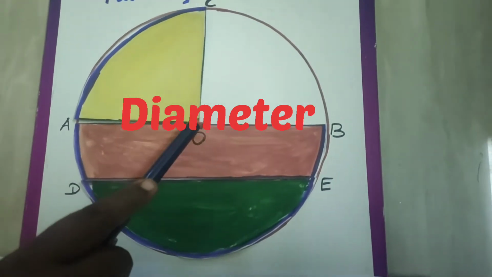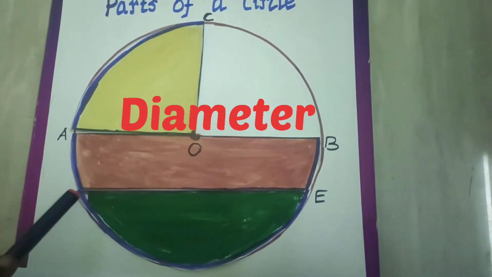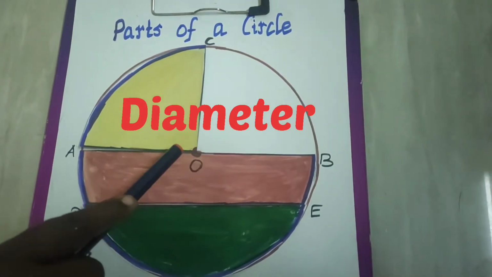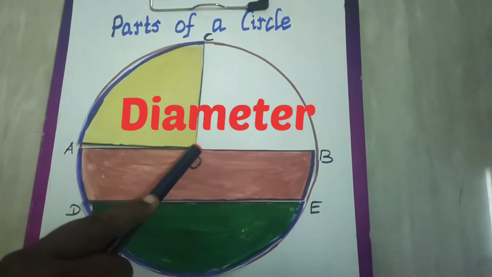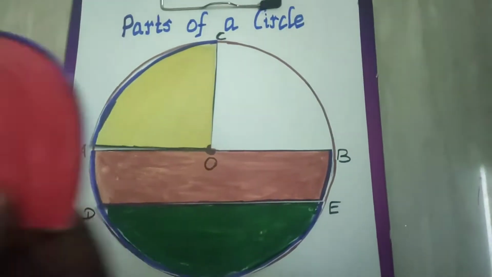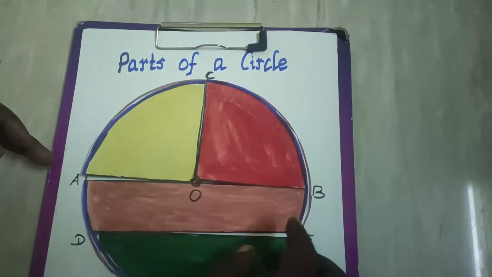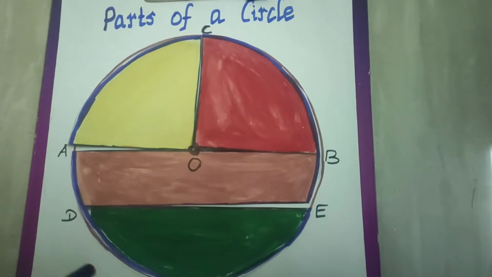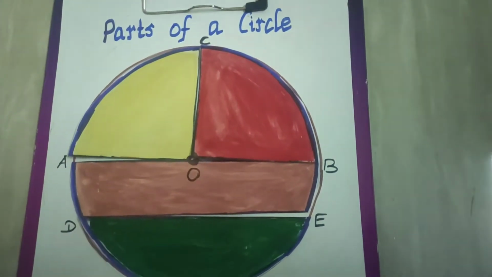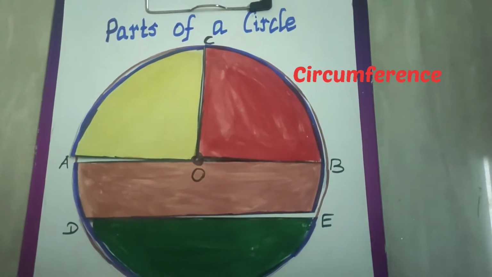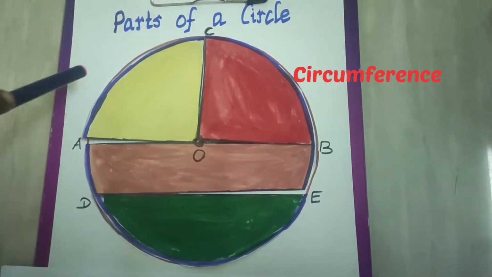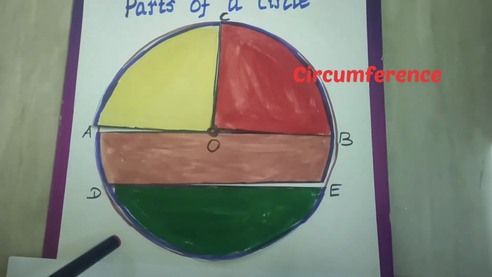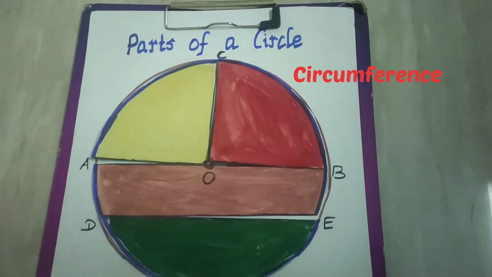So diameter is the only chord passing through the center. Can you see this chord is passing through the center? No. Only diameter will pass through the center and it is called the longest chord. Now let us fix the last part. You see? Now these all parts formed a circle. And what is the distance around the circle? It is called as circumference. So we can define circumference as the length of the circle or distance around it. It is called as perimeter or circumference of a circle.